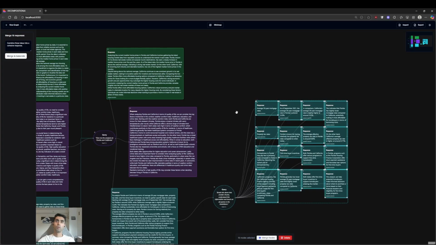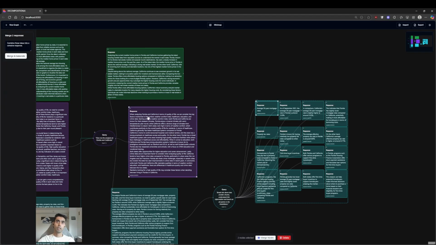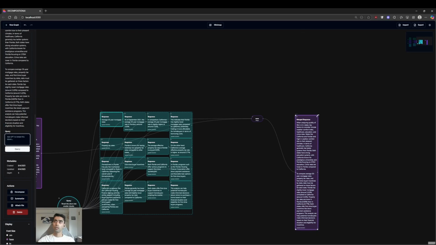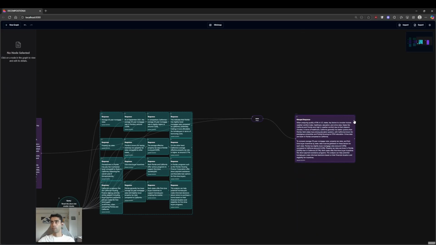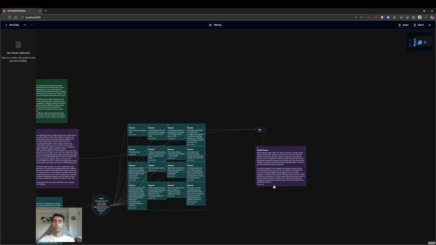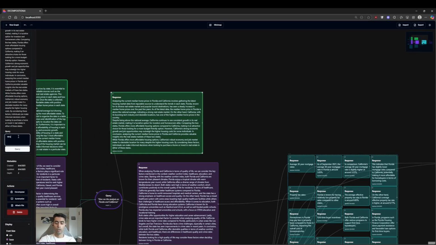But now, let's say we want to see what the average mortgage rates for the 30 years are for Florida, and we want to mix it with the particular context for the quality of life. We can even merge nodes. Merge nodes will take the context from different chains, find out which ones are the most applicable, and create a response in this particular format. Here we can see we have gotten the exact responses that we were hoping for, which help us make an informed decision.